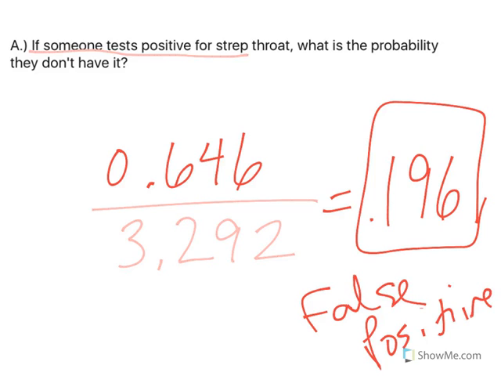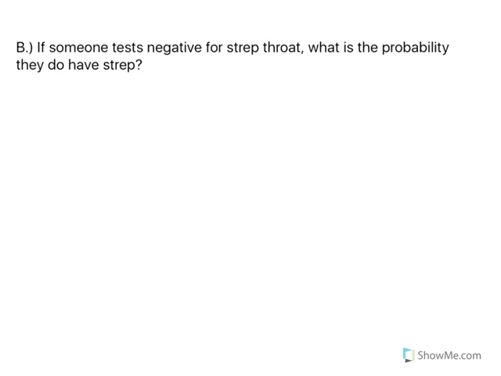It's a false positive because you are told you have something. You tested positive, but you don't. It's false. So that's why it's a false positive, because you were told it's positive, but it's wrong. And that's kind of just an addition. That's not part of the question.